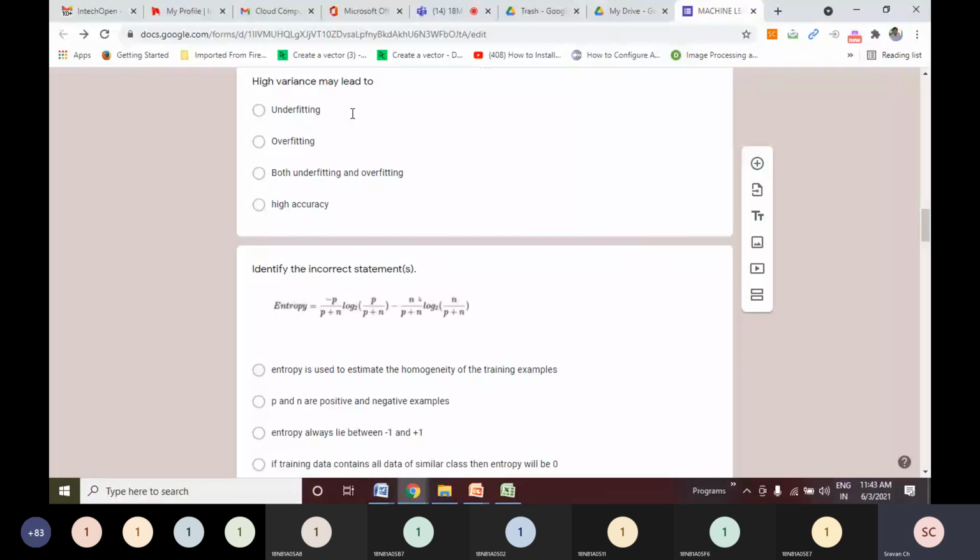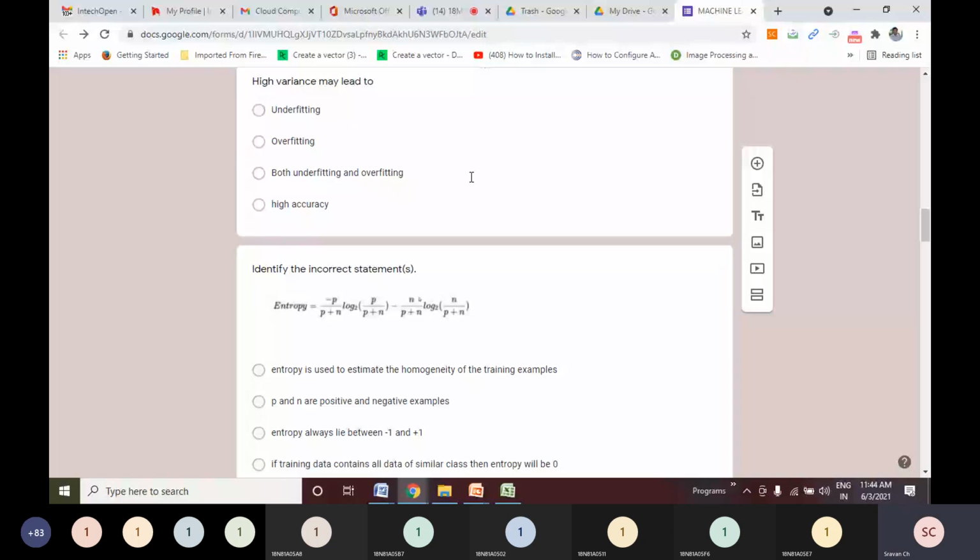Means on training data also the error will be more, and on testing data also the error will be more. Whereas overfitting means the model is basically too complex and it performs well on training data and does not do well on test data. So that is overfitting. High variance may lead to overfitting. Option B is the answer.